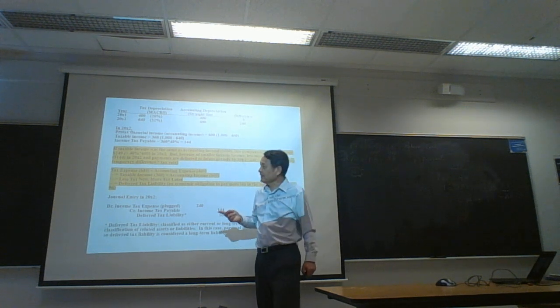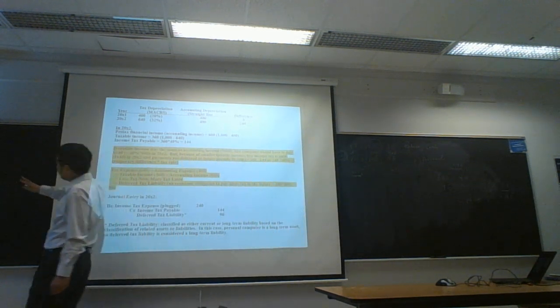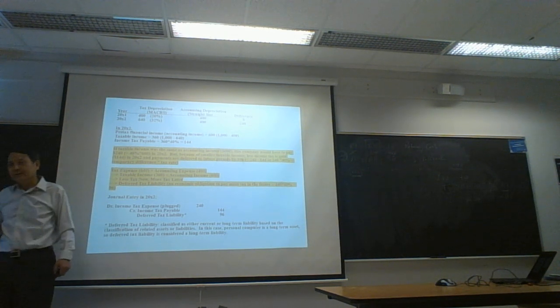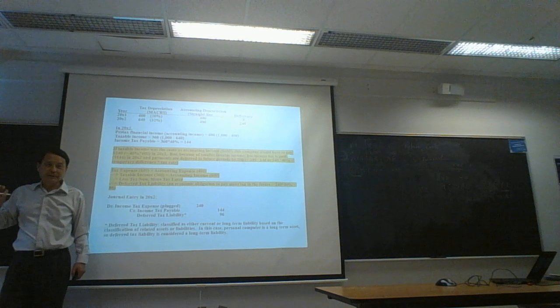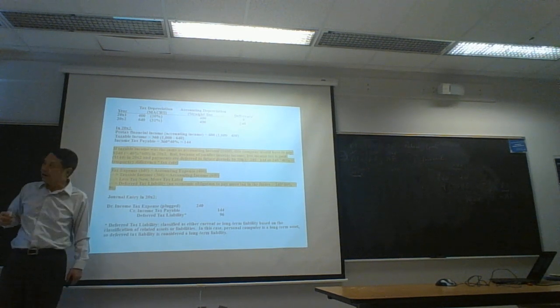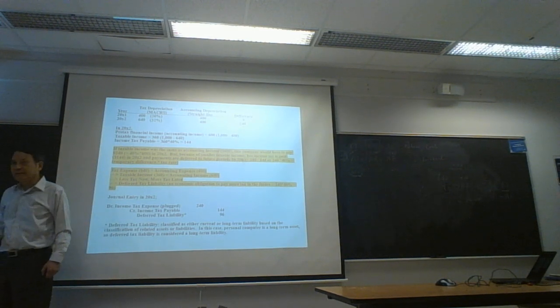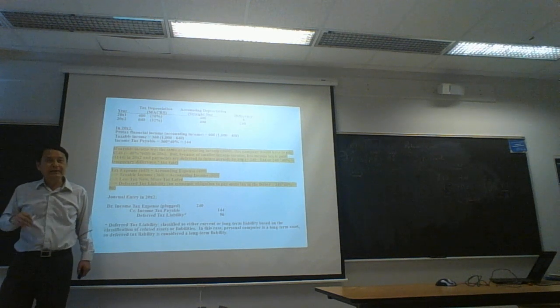So according to this formula, this is not a formula, but whatever you call it, the temporary difference, TD, this is not touchdown, but temporary difference, either increase or decrease, it doesn't matter. Increase or decrease in temporary difference times future rate is DTL or DTA.